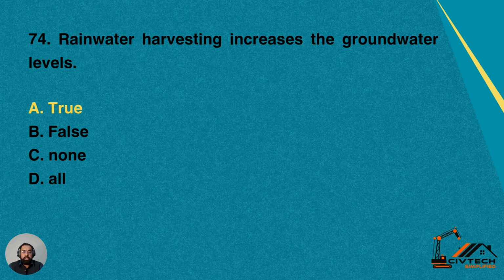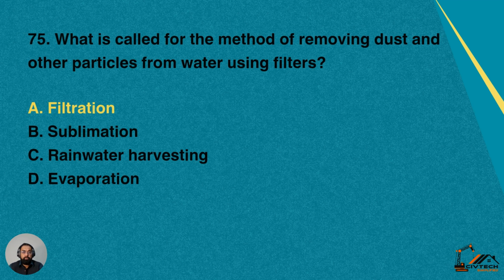Number 74. Rainwater harvesting increases the groundwater level. So yes, of course, it will increase the groundwater level because that will be stored in a chamber and it is not evaporated, so it is stored already. So A is true, B is false, C none of these, D all of these. So option A is true for this question. Rainwater harvesting increases the groundwater levels.